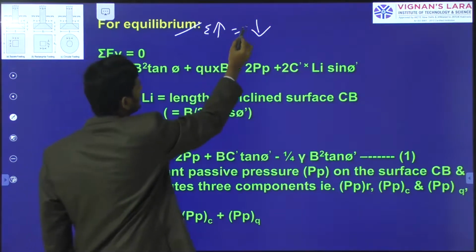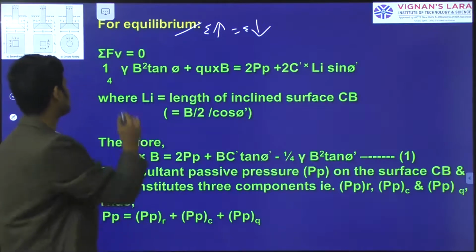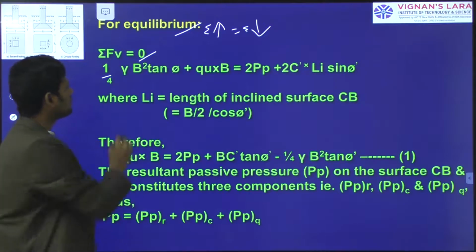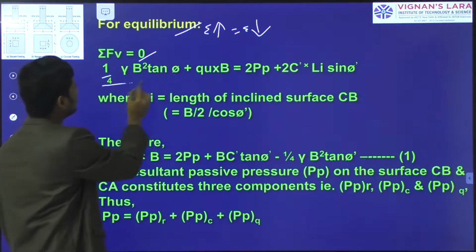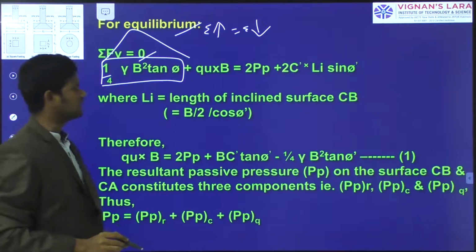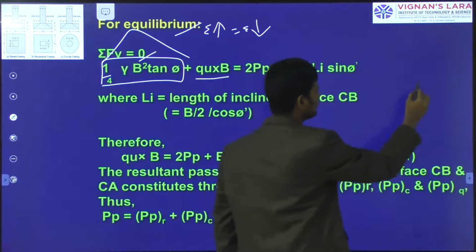What are the different types of upward forces and downward forces? For the vertical forces, sigma FV equal to 0: 1 by 4 into gamma B square into tan phi, which is the area of the triangular portion, and qu into B. This qu into B we have already discussed.